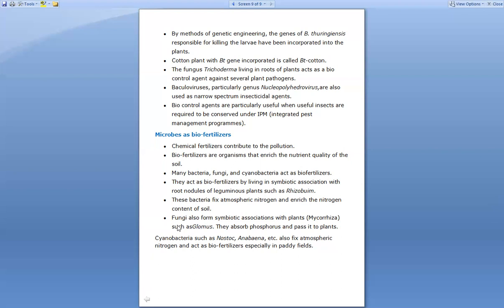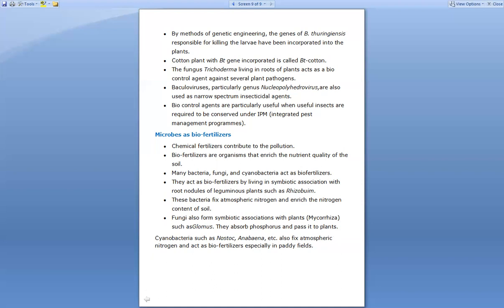And next, fungi also form symbiotic association with plants. The most important example of it is mycorrhiza, that is the fungal association between the algae and the fungi, right? And this symbiotic association of the fungi is known as glomus, right? And they absorb phosphorus and pass it to the plants.